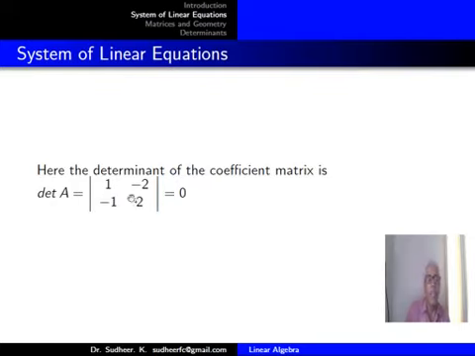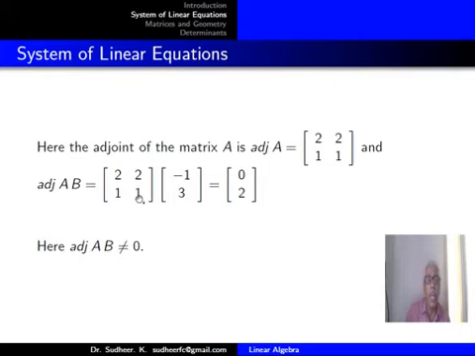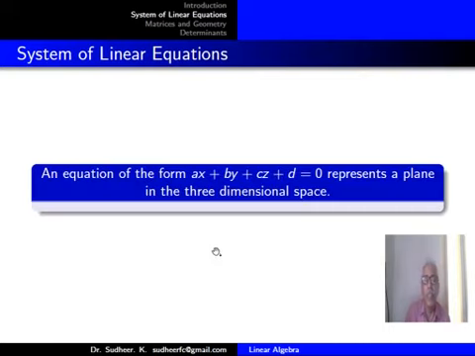Here we find determinant A equal to 0, the same as in the previous case, and adjoint A into B you can calculate to be (0, 2). That means adjoint A into B is different from 0. So let us compile all these facts.